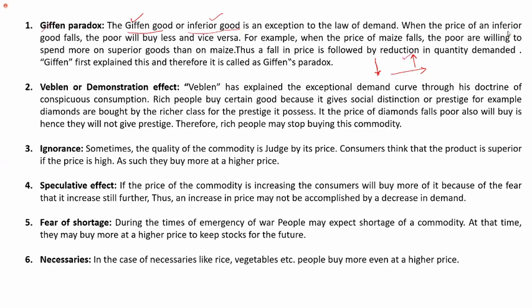But what an average consumer like me does is, because I'm consuming maize regularly, when the price of maize decreases, rather than purchasing maize in extra quantities, I now have an option. What is that option? Because the price of maize has come down, I can buy less of it. For example, I'm allocating 5,000 rupees every month to purchase maize.